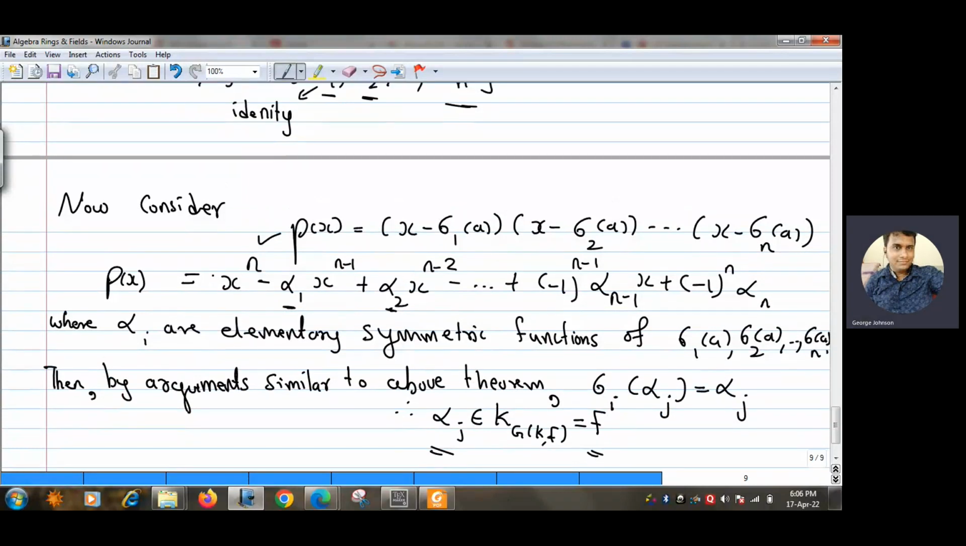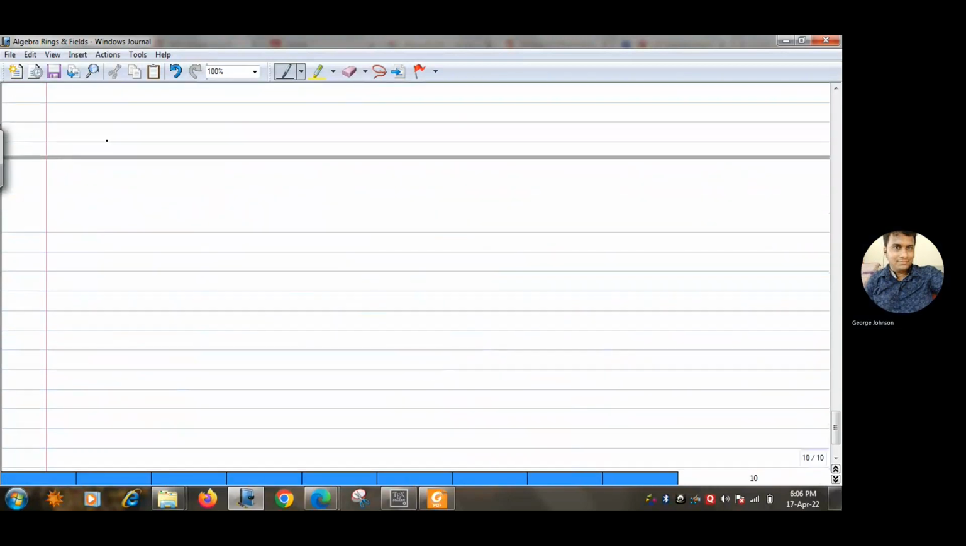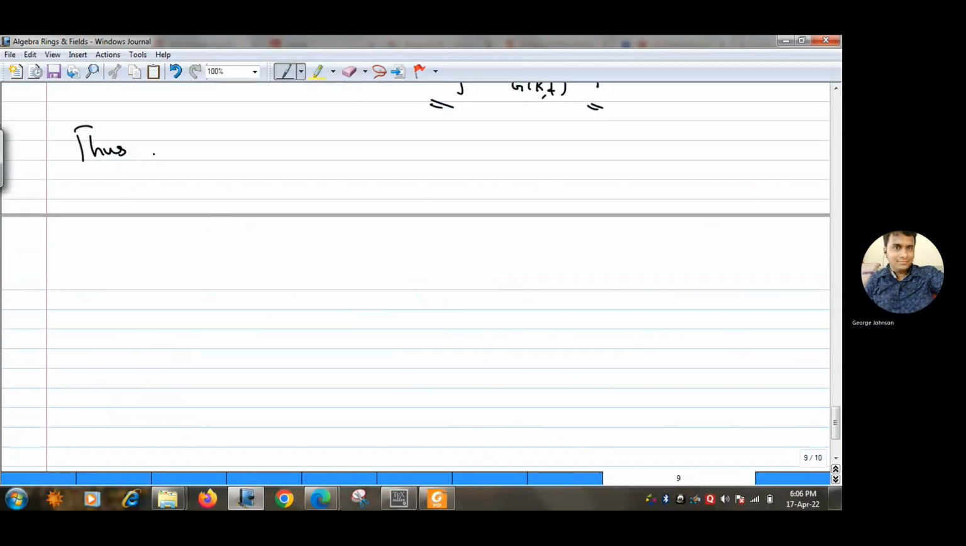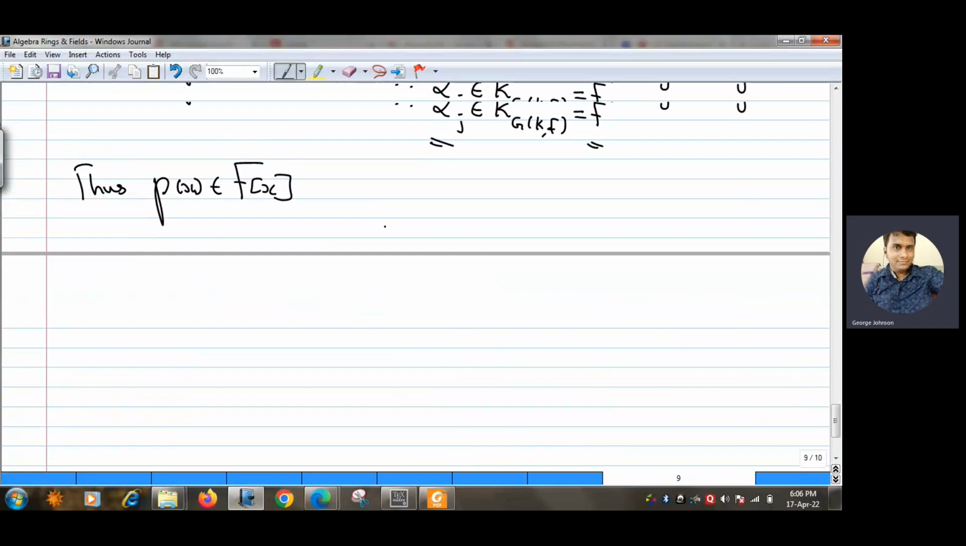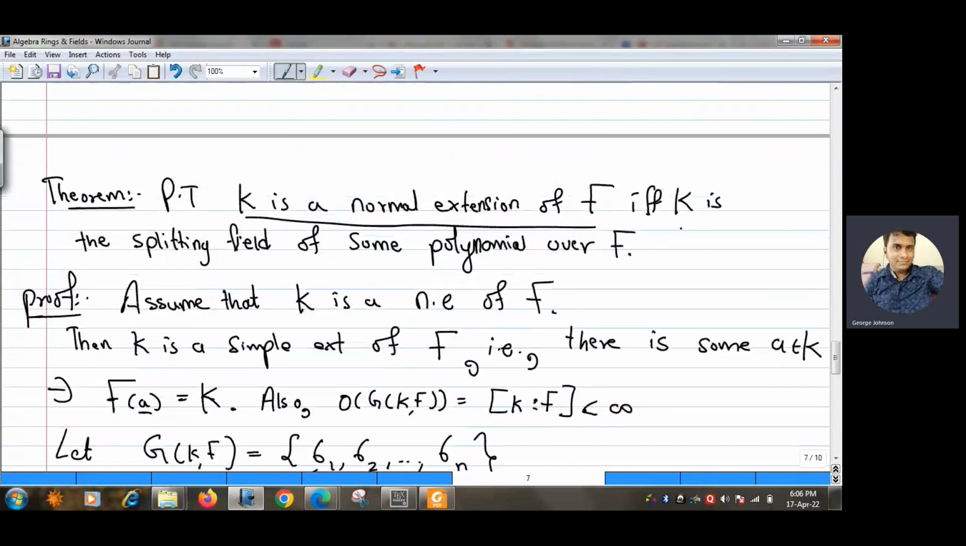So all these coefficients are in F. This is in F, this is in F, this is in F. All these coefficients are in F. So that means our polynomial belongs to F[x]. So the polynomial that we constructed here is a polynomial in F[x]. Thus, p(x) is in F[x]. Actually, what we have to do is prove that K is the splitting field of some polynomial over F.